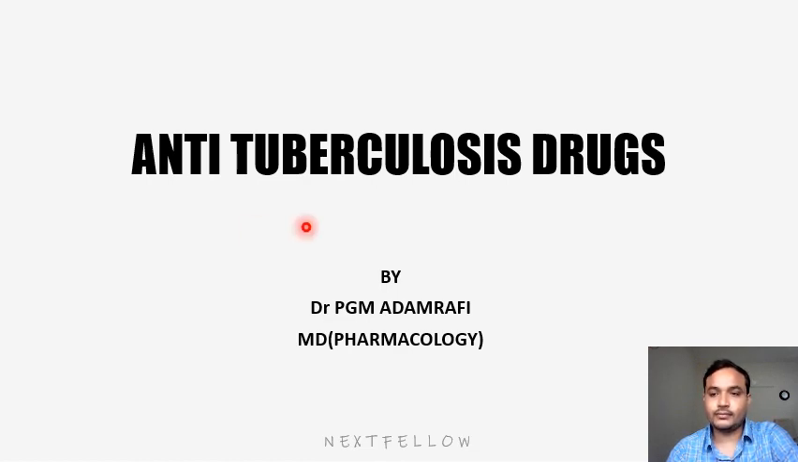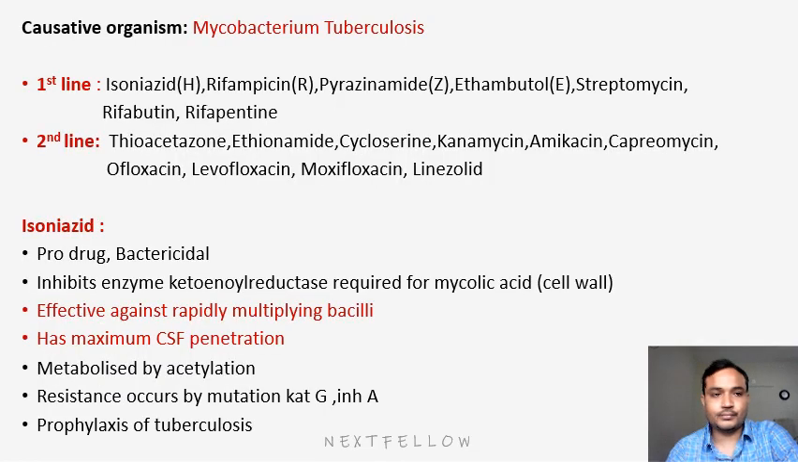Okay. First of all, what is the causative organism for tuberculosis? That is Mycobacterium tuberculosis. There are two lines of drugs: first line and second line, and some newly discovered drugs also. For exam purposes, the first line is very important. In the second line, some injectable drugs are important.